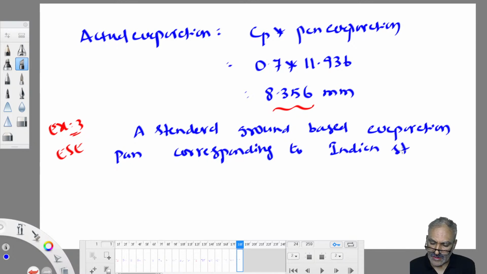Indian standard means what? IS pan. IS pan Cp is how much? 0.8 is installed. So indirectly Cp value is given, at the banks of a surface reservoir.